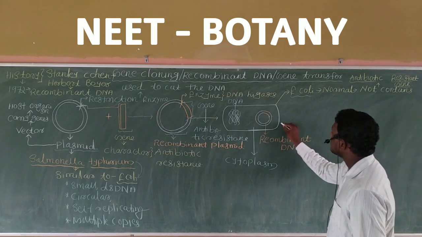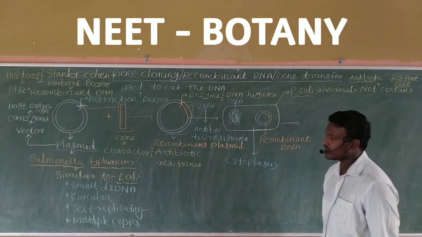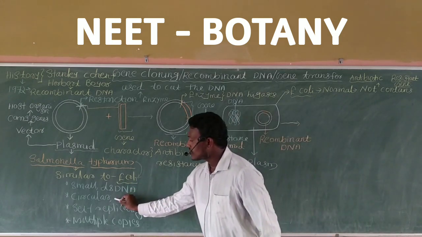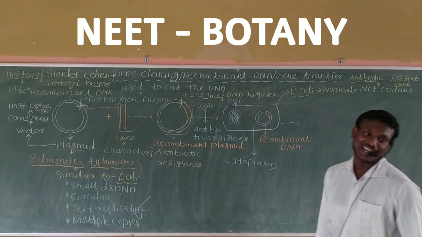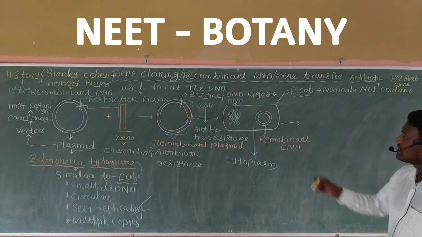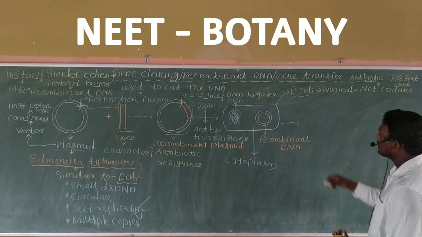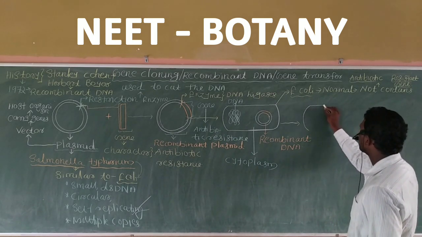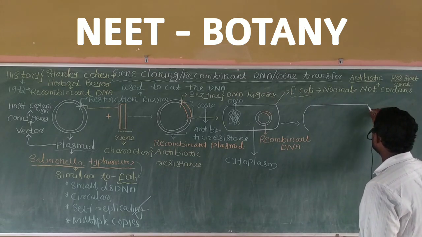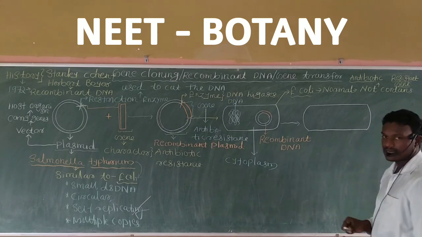Listen, in the next step what happens? The characteristic of a plasmid is that it is small, circular and self-replicating in nature. Yes or no? So once it is transferred into the cytoplasm of E. coli bacteria, what happens? These E. coli bacteria, for example, within the cytoplasm of E.